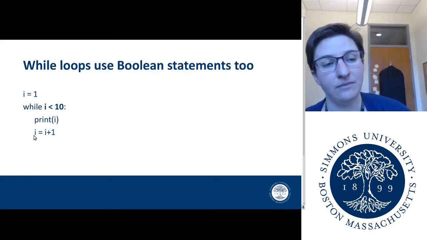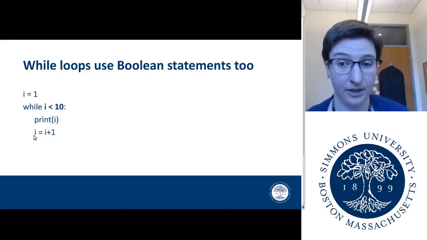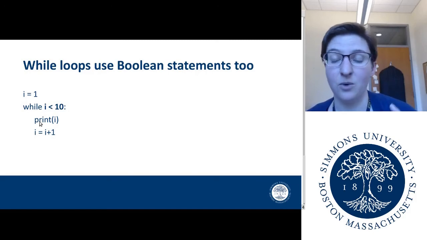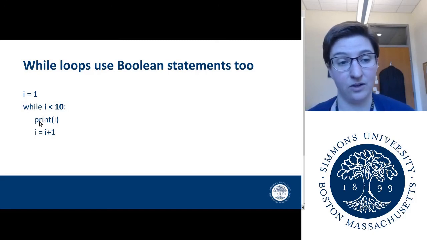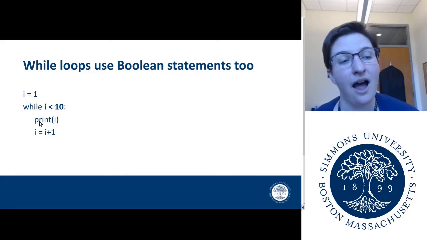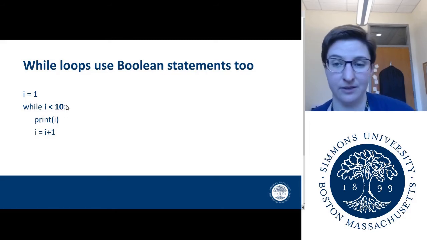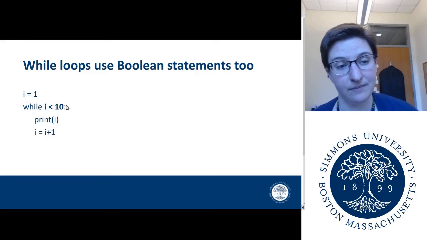So out of the 4 lines of code on this page, you're actually familiar with 3 of them. That one line that we haven't seen before: we've got while i less than 10, and then a colon. All right, well, i less than 10, that's a Boolean statement. You've seen those before. You worked with if-else statements. And the colon means that whatever comes next is going to be indented.